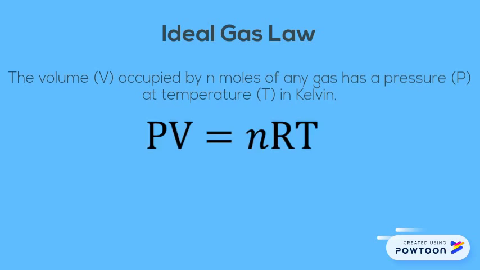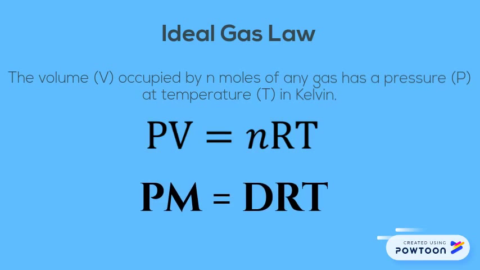Different variations of the ideal gas law can arise through manipulation of the molar mass, number of moles, and volume, leading to an equation involving density. Pm = dRT, where m is the molar mass in grams per mole and density d